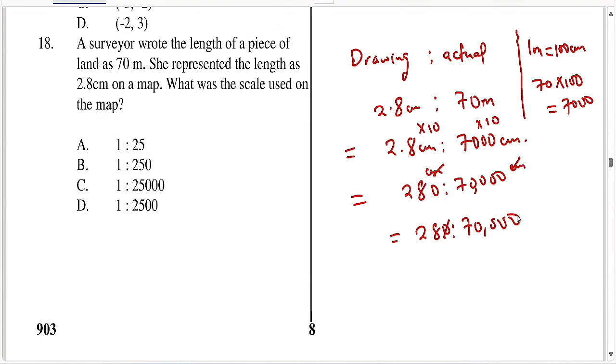Let's cancel out the zeros. So 28 is to 7,000. Let's divide it by 7. So divide by 7 hapa. Sawa, hapa ndo to simplify ratio, itakuwa 4 is to 1,000.